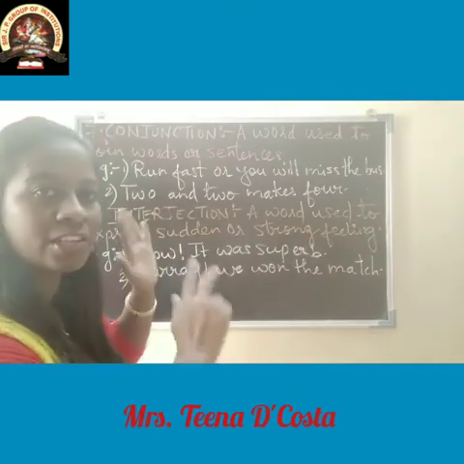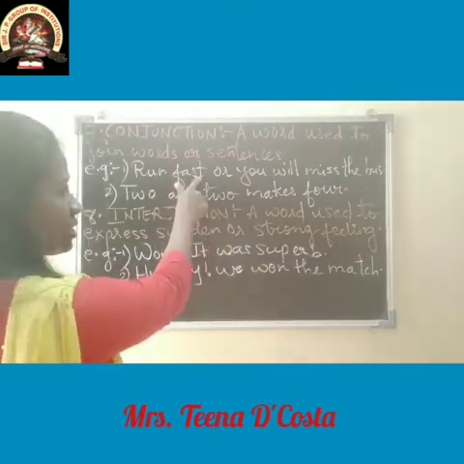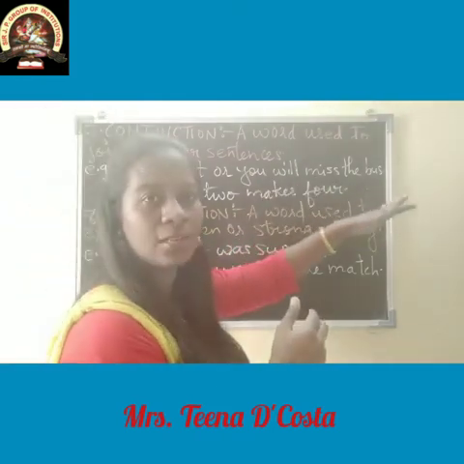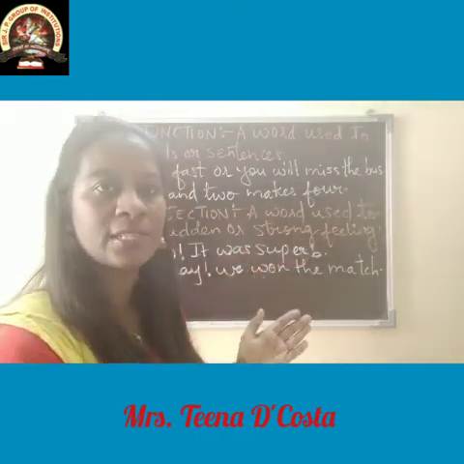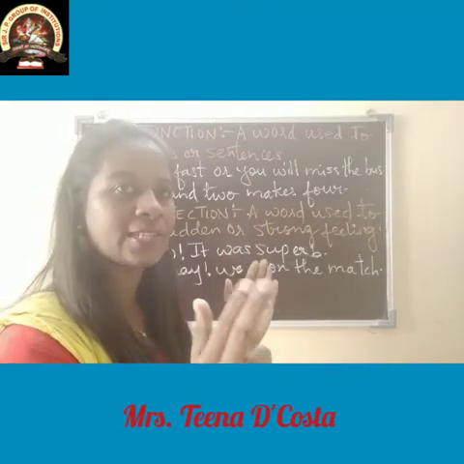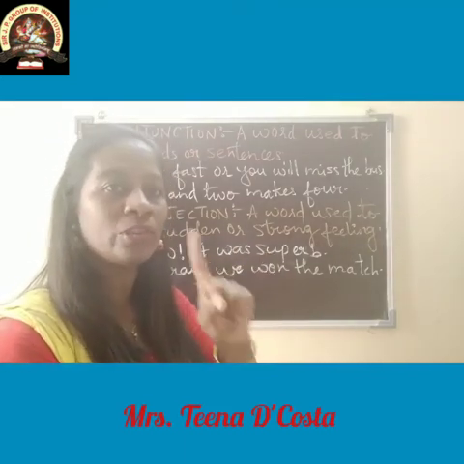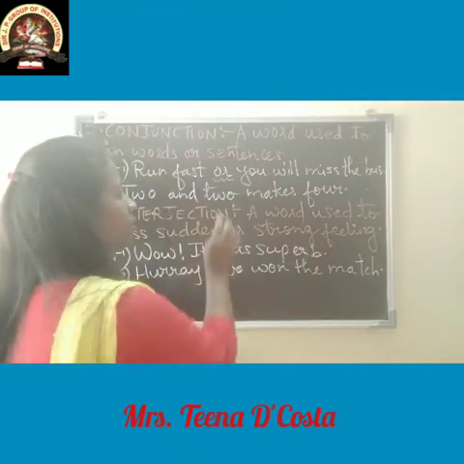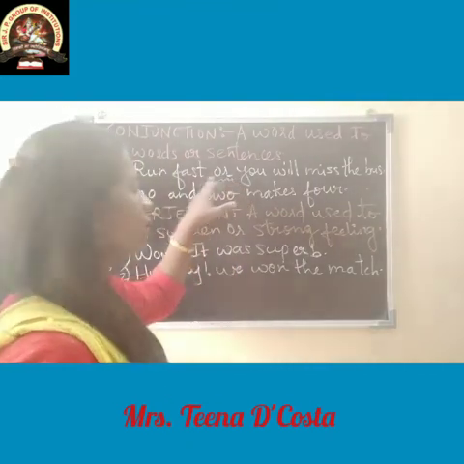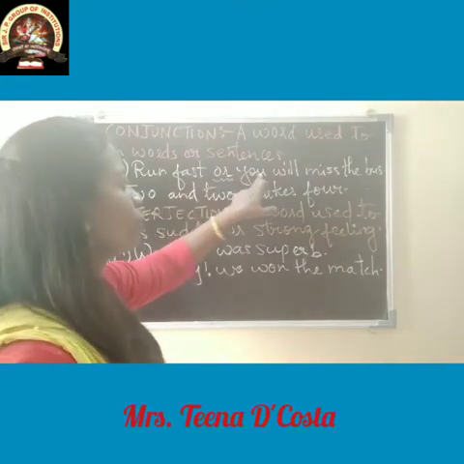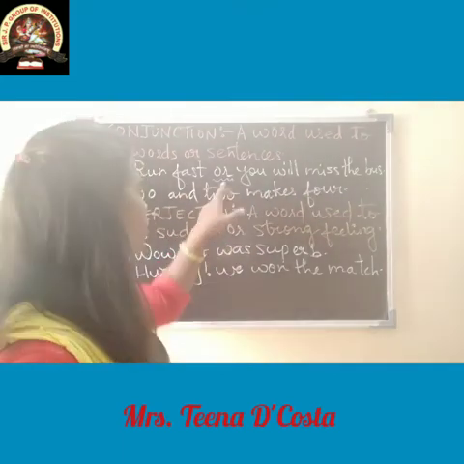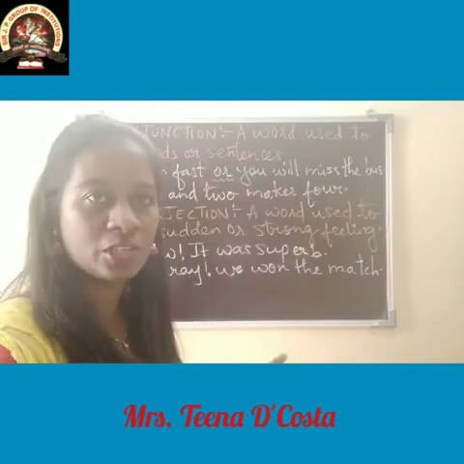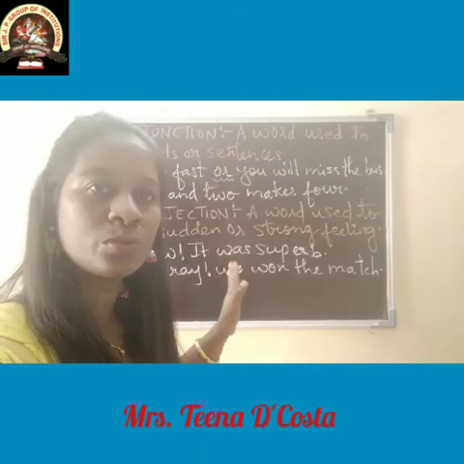Now these are two different sentences. Run fast is a separate sentence. You will miss the bus is a separate sentence. But both the sentences are joined together with one word. That one word is conjunction. Or. Run fast or you will miss the bus. So the word or here is your conjunction because it is joining the two sentences.